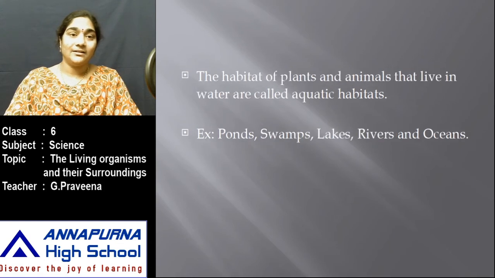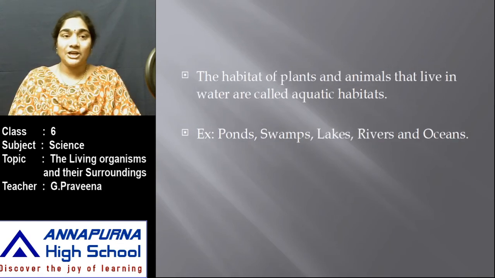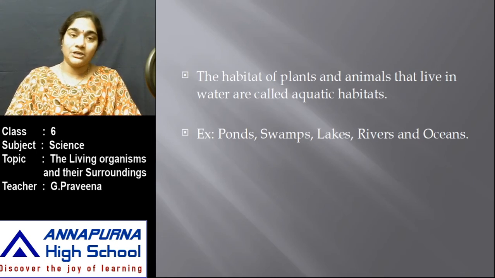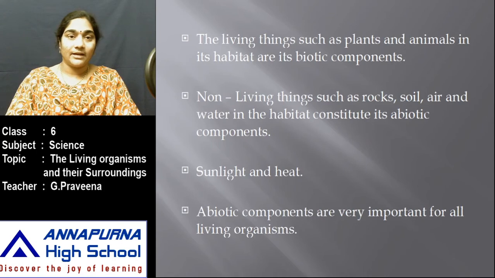On the other hand, the habitats of plants and animals that live in water are called aquatic habitats, such as ponds, swamps, lakes, rivers and oceans. So, if the organisms live on land, we call it a terrestrial habitat. If they live in water, we call it an aquatic habitat.